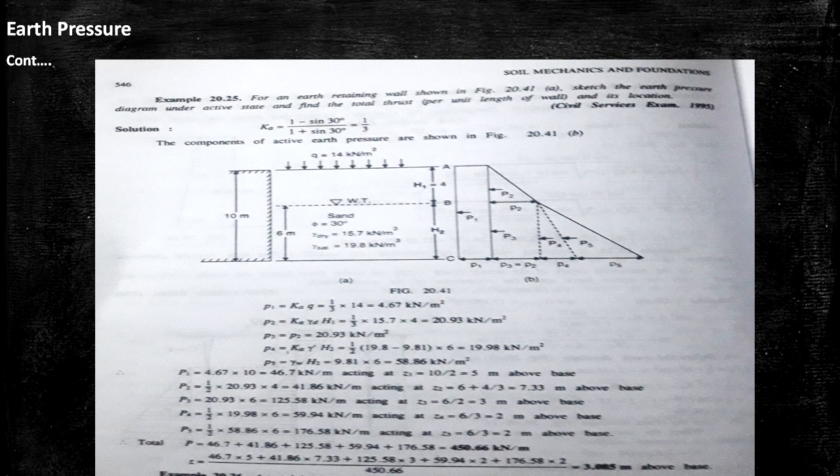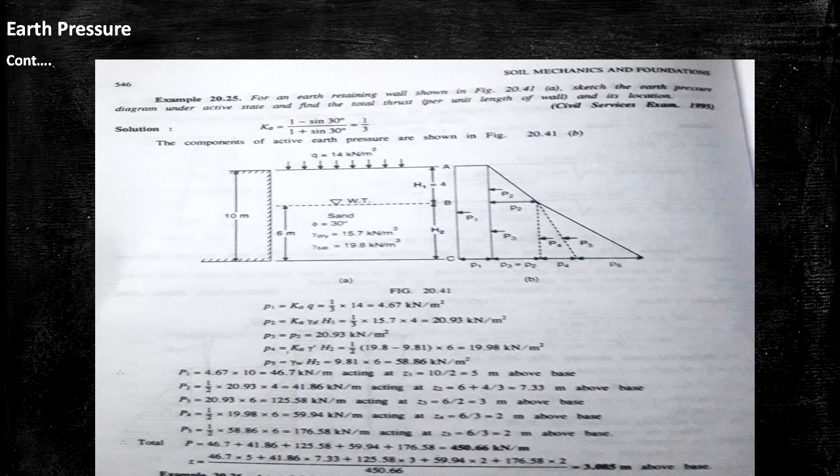Then we calculate P2. P2 means half into the value of P2, which is 20.92, into 4, where 4 means the height H1. Then we get the value of P2, that is 41.86 kilonewton per meter, acting at Z2.